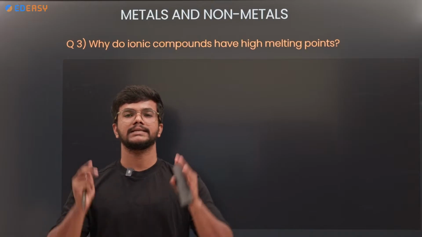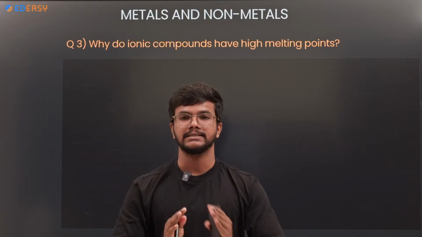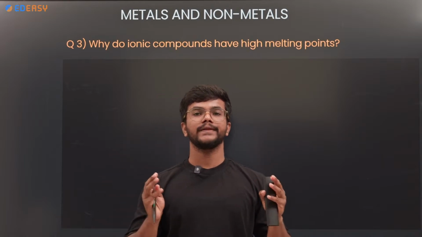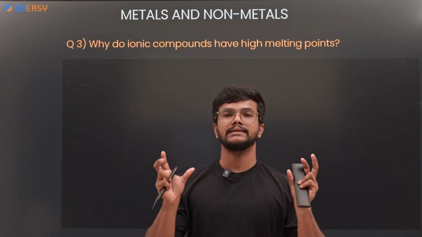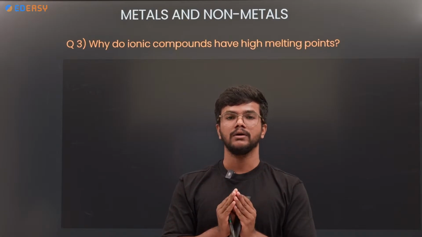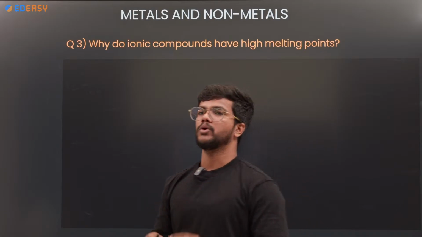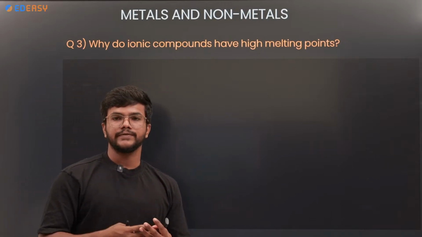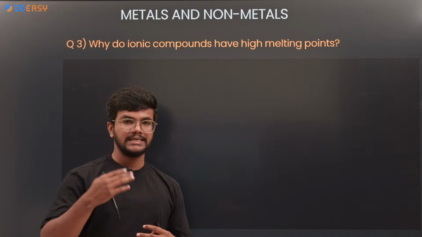What is the structure? The structure is named as lattice. So lattice structure is very strong, and also the bond between the metal and non-metal in the ionic compounds is very strong. That bond is nothing but the ionic bond. So the ionic compounds are very strong in nature. So that is why the melting point and boiling point is high.